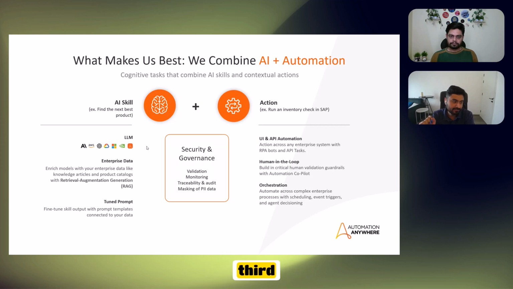Now finally, the third aspect is tuning prompts. If you work with some of these chat GPTs or anything as such, one of the drawbacks is that sometimes you get varied responses. Your responses are not consistent, and if you really need to take action based on a response coming in from a foundational model, you need to structure that output. And that's where the Automation Anywhere platform today allows you to fine tune your prompts and get the desired response that you can use as part of your downstream automation. So these are the three elements you will be seeing in my demo, or how exactly some of these features can be called upon.